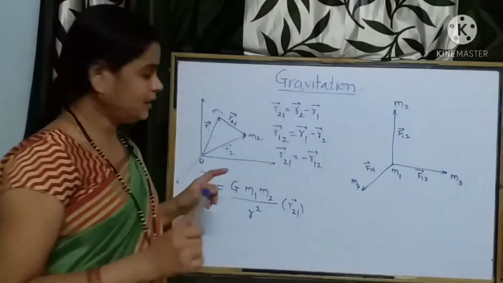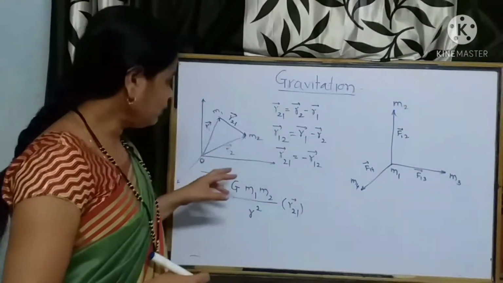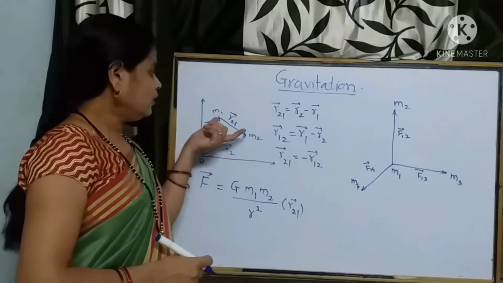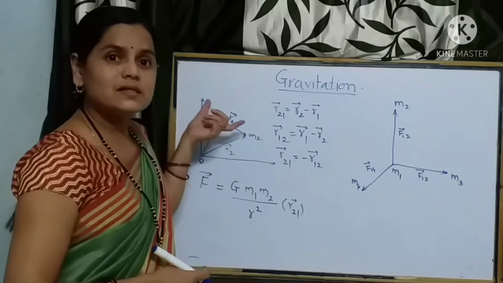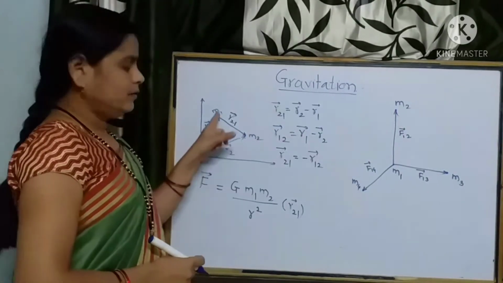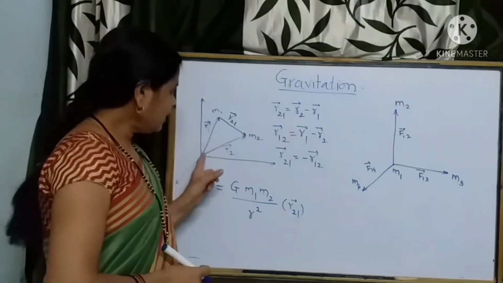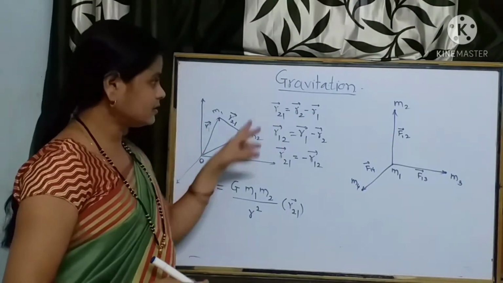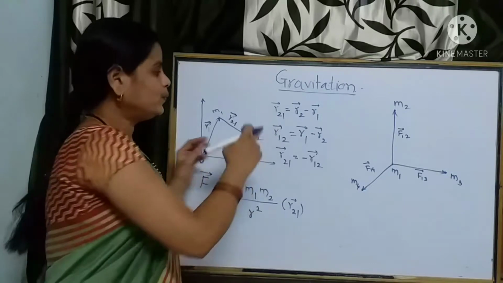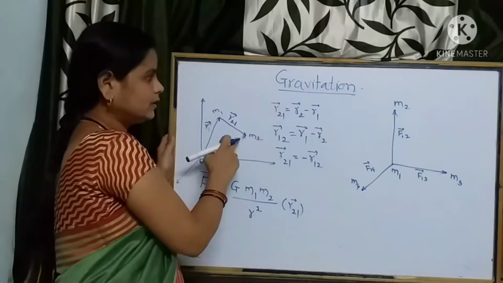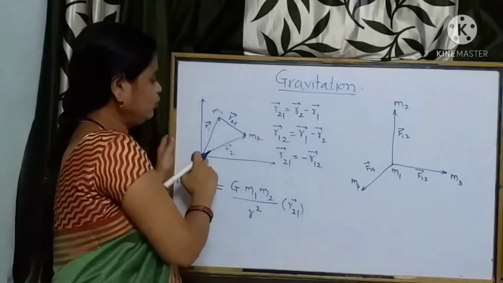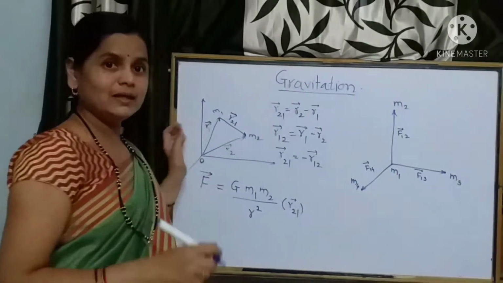Is it okay? See here once again what we have found out. The two point masses situated are separated by a distance r, and are denoted from the origin by the position vectors r1 and r2. We found the position vector r21 of m2 with respect to m1 is equal to vector r2 minus vector r1.